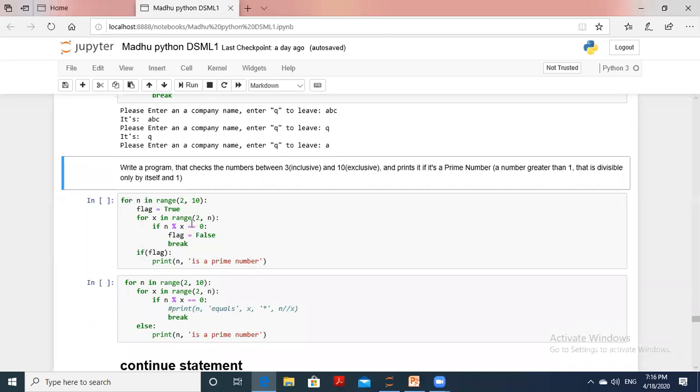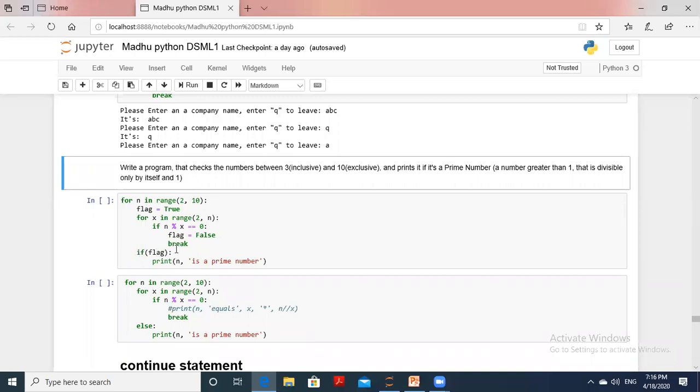Then flag equal to 0, break statement. So this break can be applied where it is continuously going for dividing numbers, or for breaking of this loop, you can use the break statement.